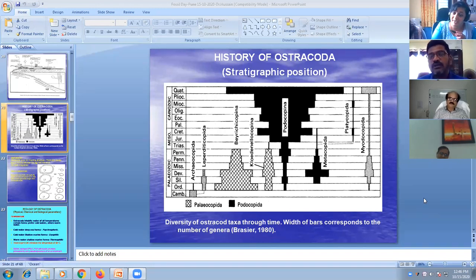As far as ostracod ontogeny is concerned, you have the juveniles and the adults. The morphology doesn't change, only the size of the carapace as it grows. So the juvenile, in the second, third or fourth stage, will have a small size, and the size differs as it grows.